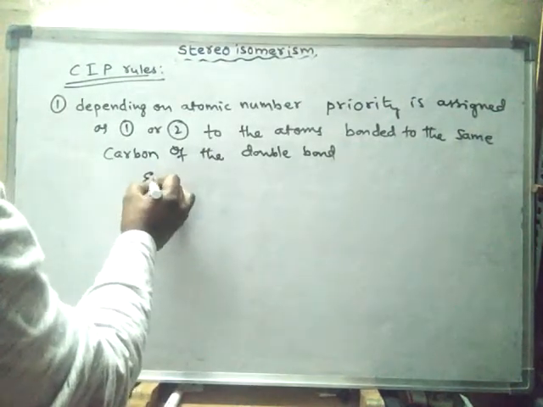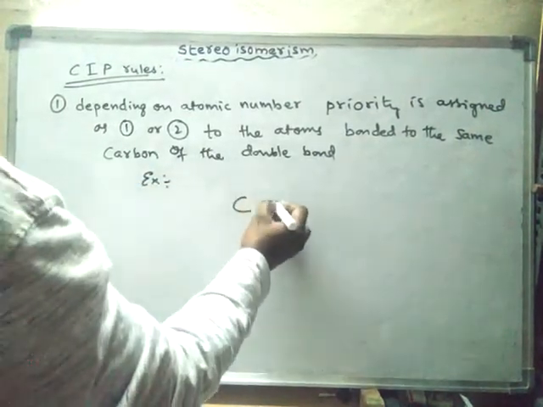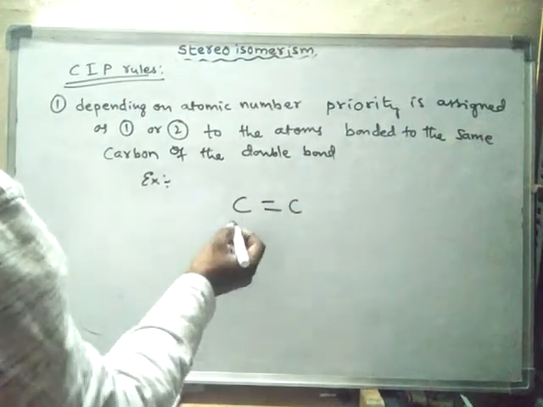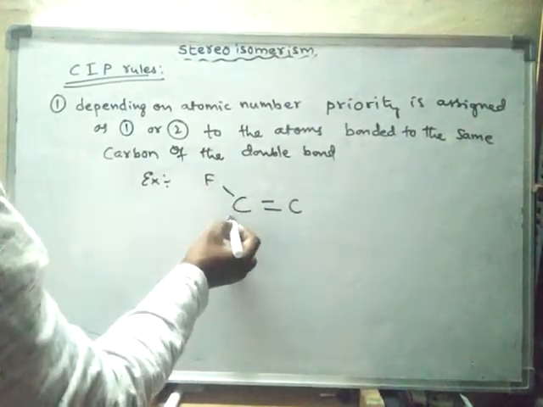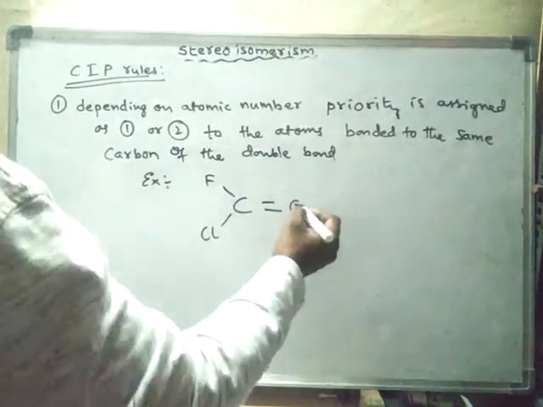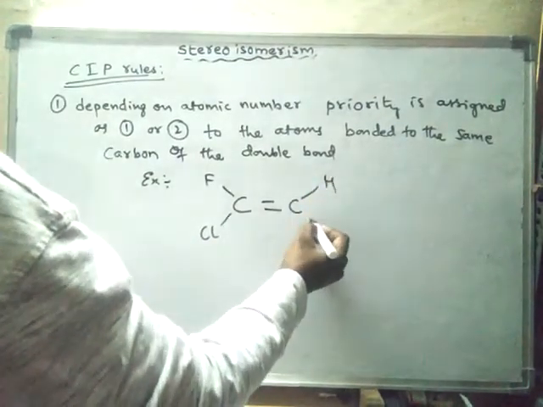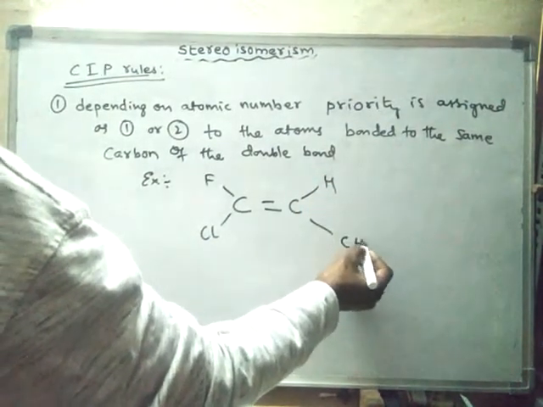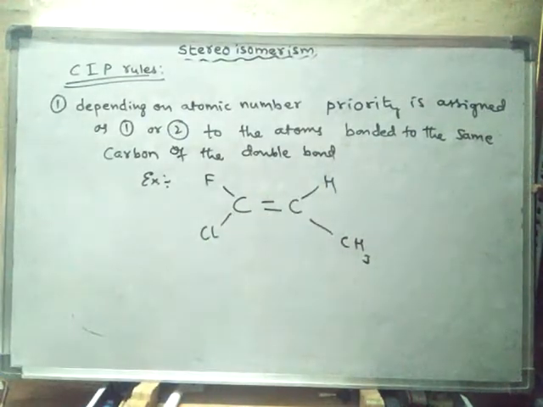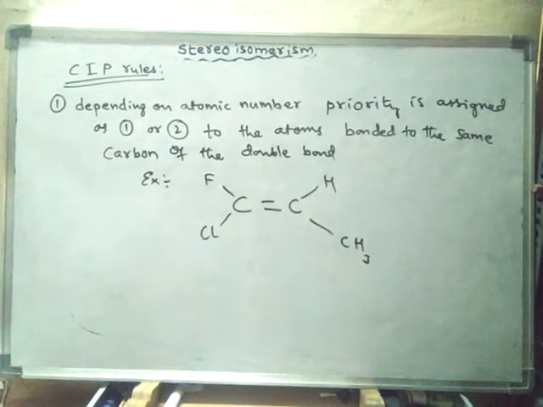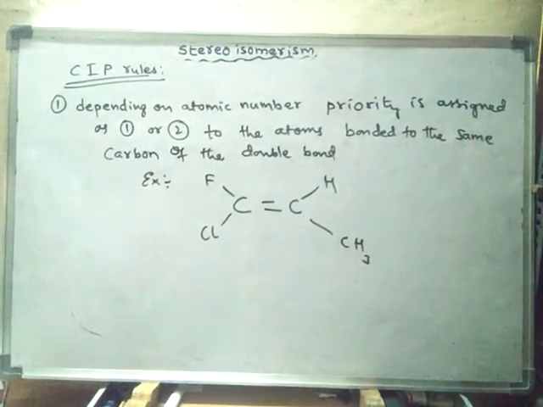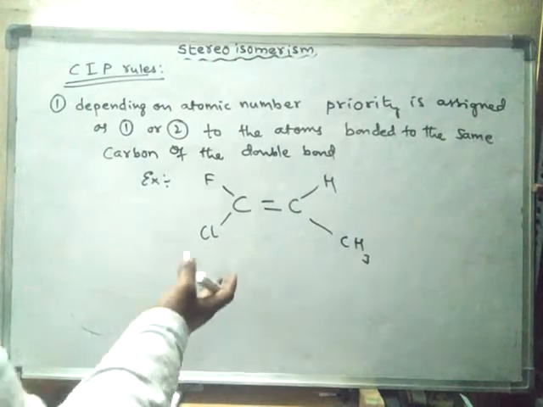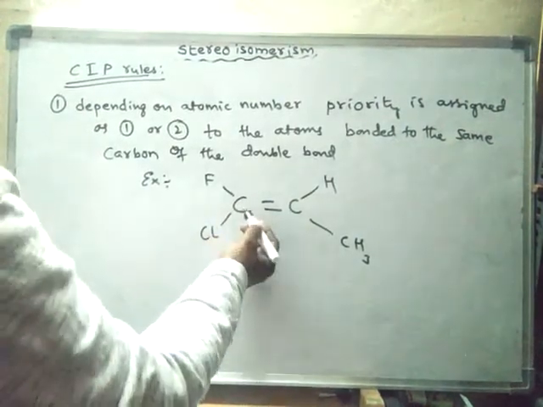Example: C double bond C, with fluorine, chlorine, hydrogen. So the compound is like this: 1-fluoro-1-chloropropene.